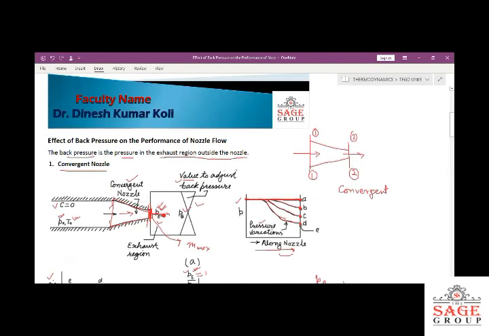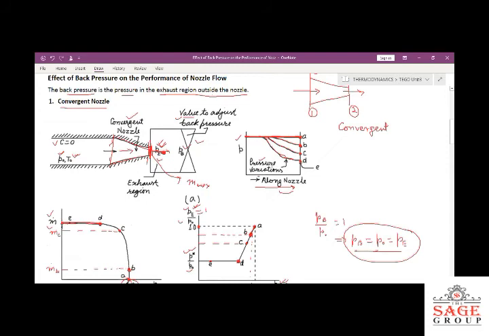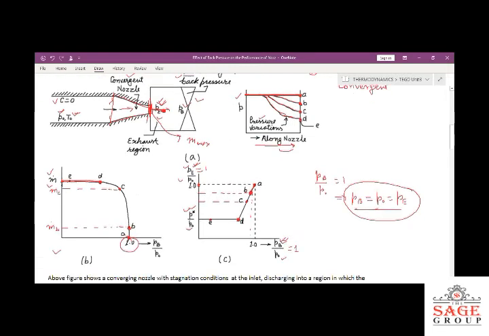If you have any doubt, please ask the question in this portion. Otherwise, I am going further. If you have any question, please ask. Any one of you? No question?